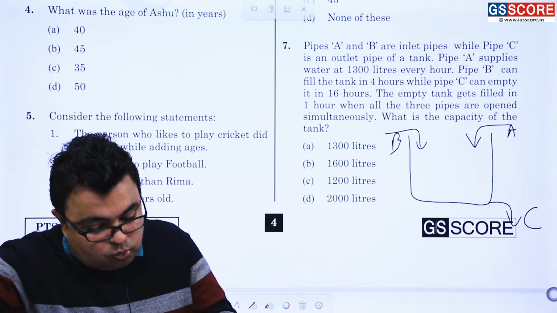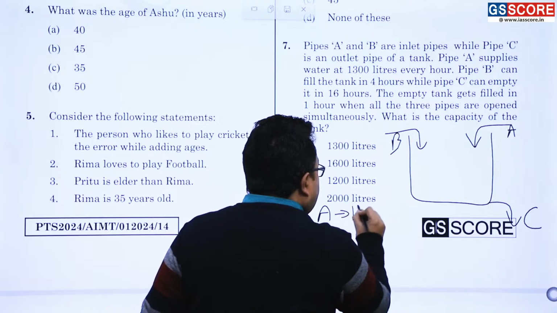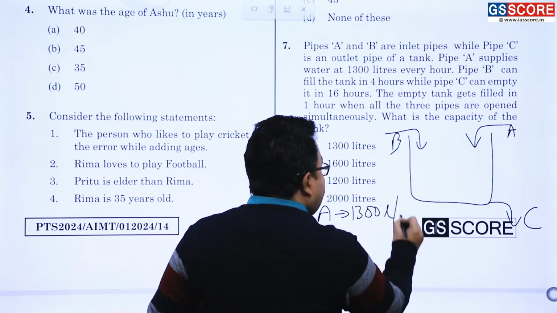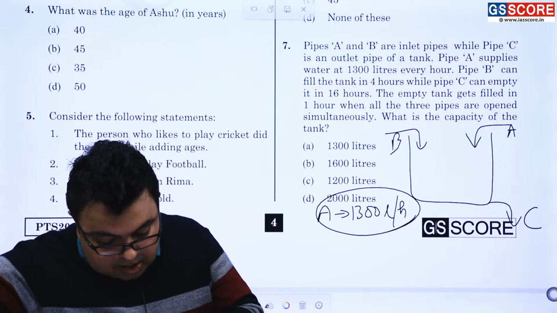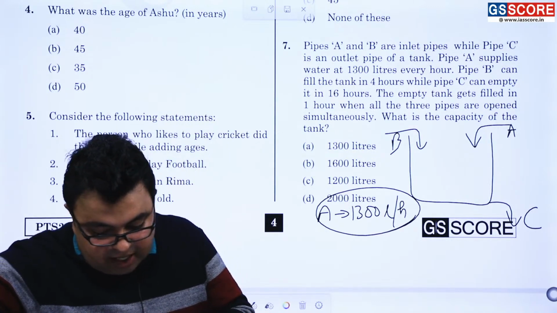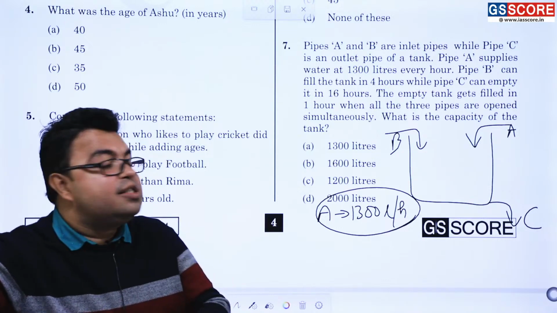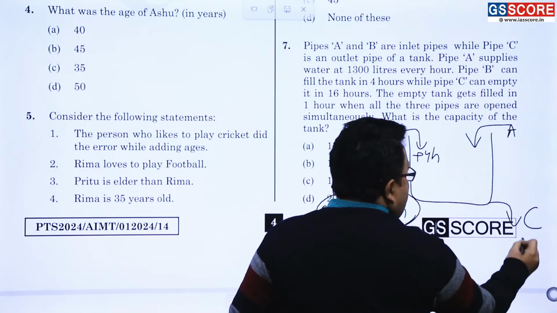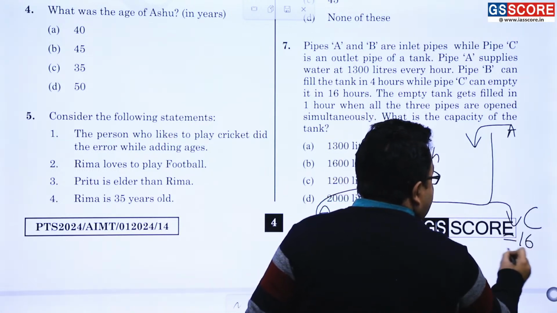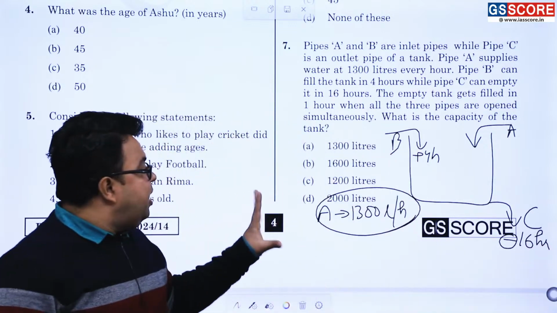Pipe A supplies water at 1300 liters per hour. Pipe B can fill the tank in 4 hours and pipe C can empty the tank in 16 hours. That is negative work done. Am I correct? All right. And for A, we don't know the time.